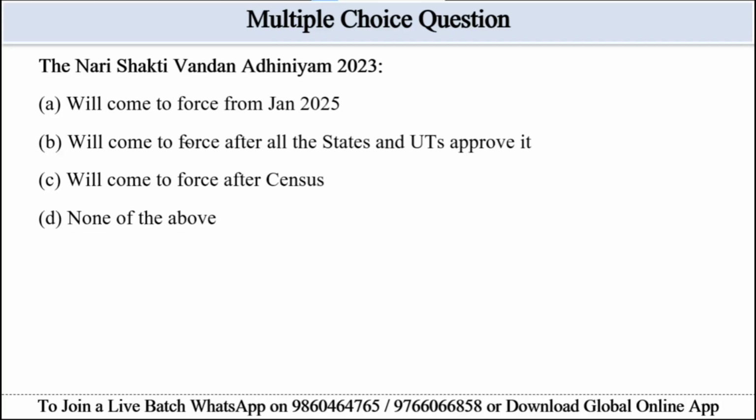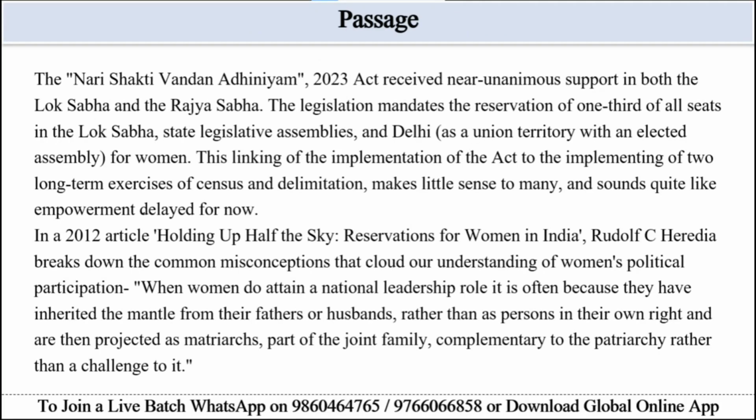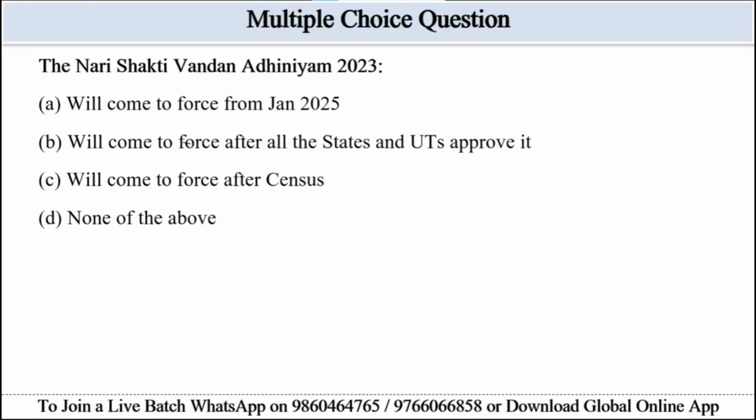So the relevant portion of this passage is the Act's implementation is linked to census and delimitation exercises. So we can eliminate option A, which is January 2025, because no date is mentioned in the passage. Option B can also be eliminated because states and UTs approval is not cited in this passage. Option C is will come to force after census. This is the correct answer. That's why option D can be eliminated, which is none of the above. So the correct answer for this question will be option C, will come to force after census.